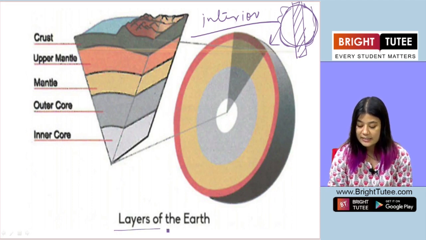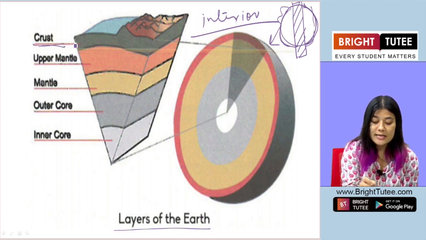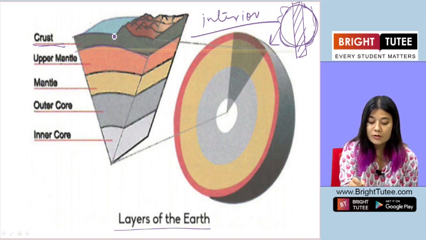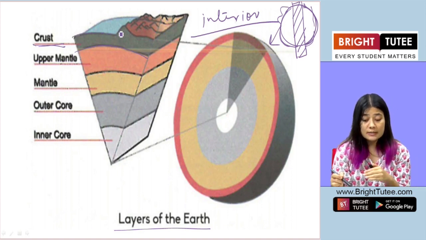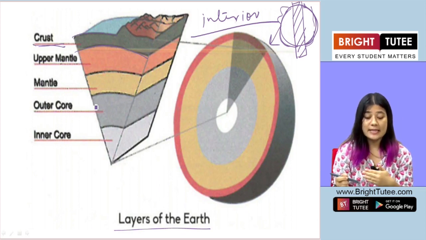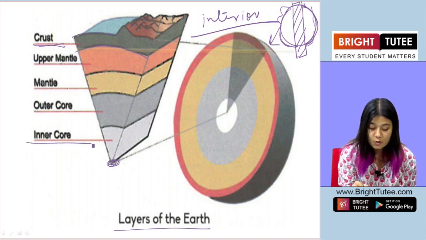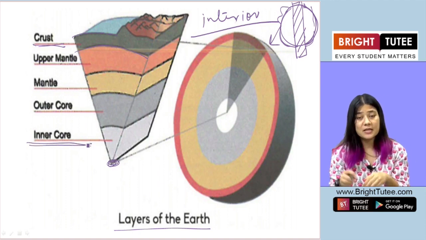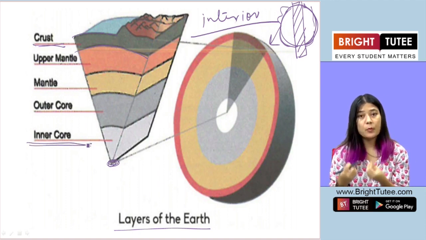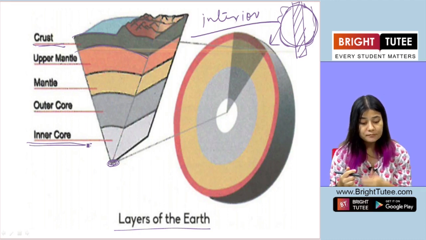So these are the layers of the earth. You see, the crust is the outer part of the earth's surface. If you go inside, there are various layers which lead you to the core, the inner core, which is the deepest point of the interior of the Earth.